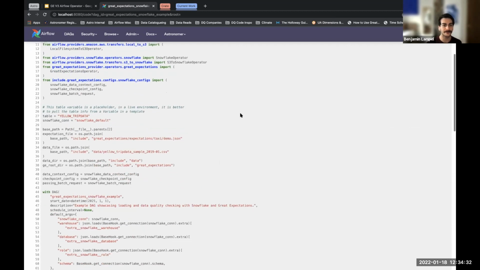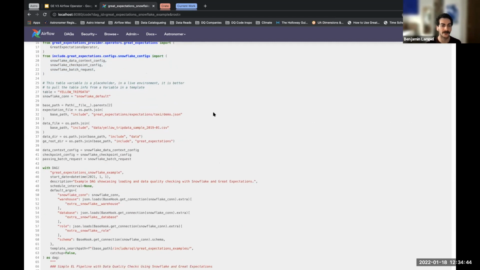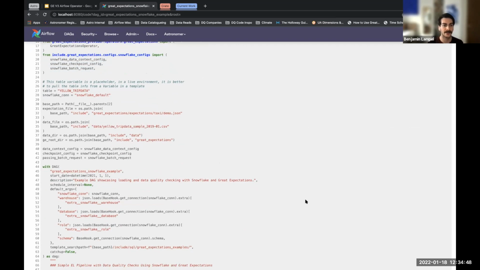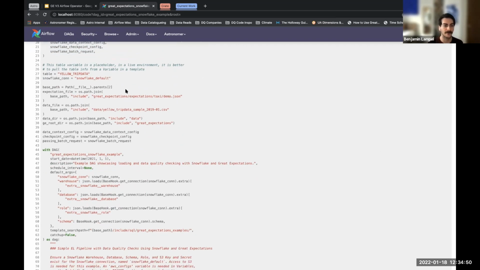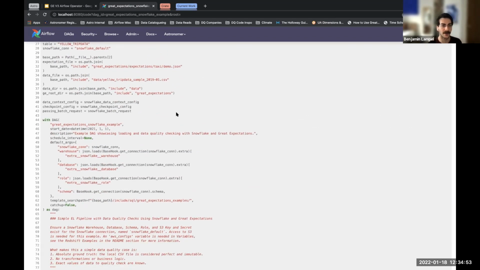So we have here all of our Snowflake configs getting imported. We're keeping those in a separate file so it doesn't clutter up the DAG here. We have all of our root directory and path variables here.